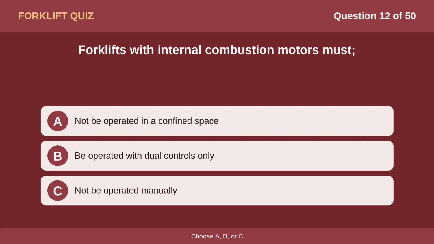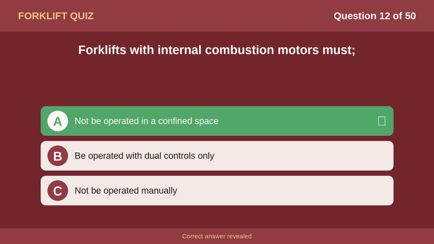Question 12. Forklifts with internal combustion motors must Option A, not be operated in a confined space. The correct answer is A, not be operated in a confined space.